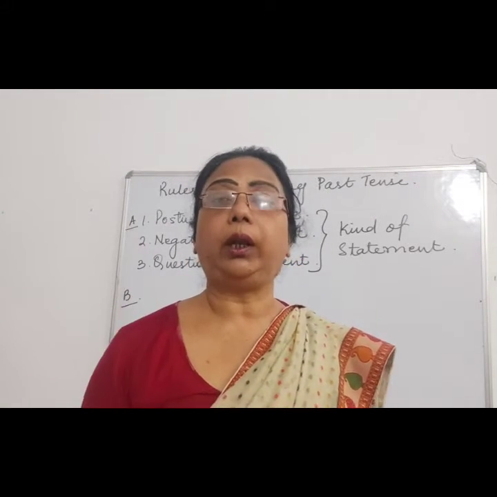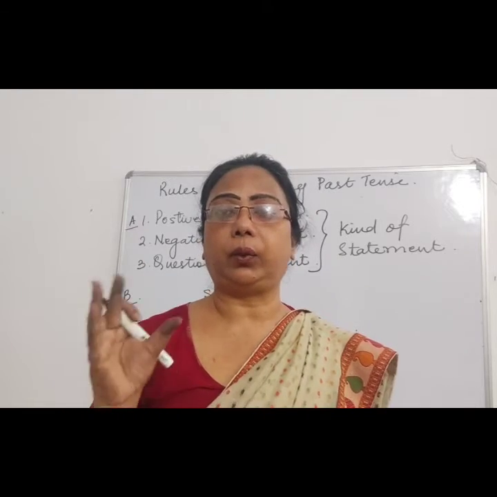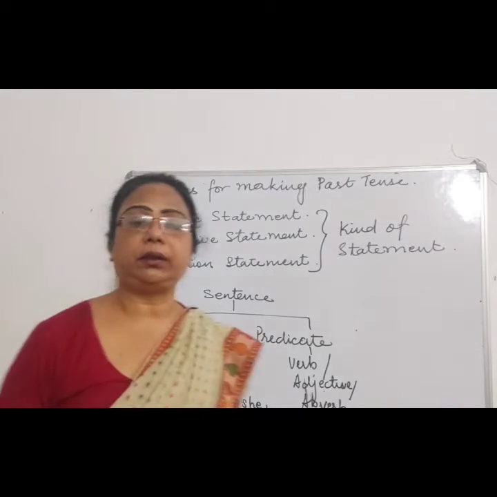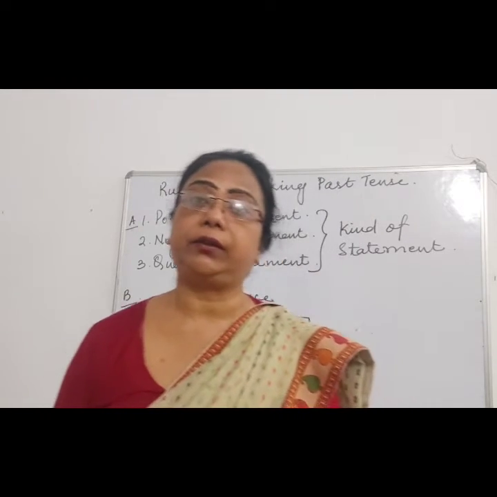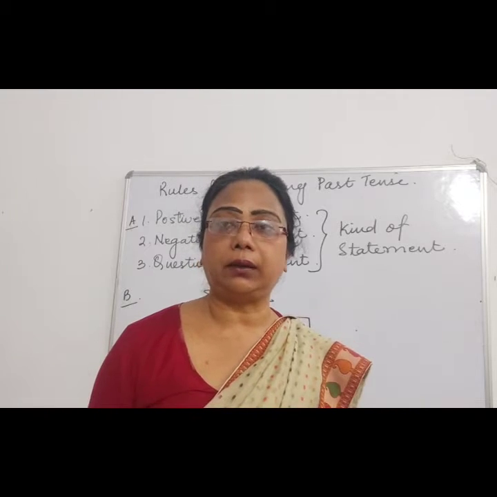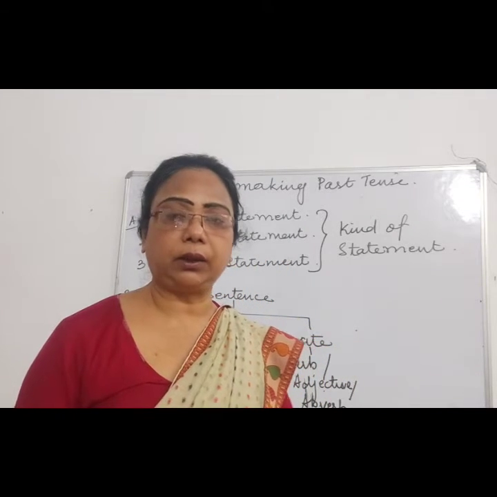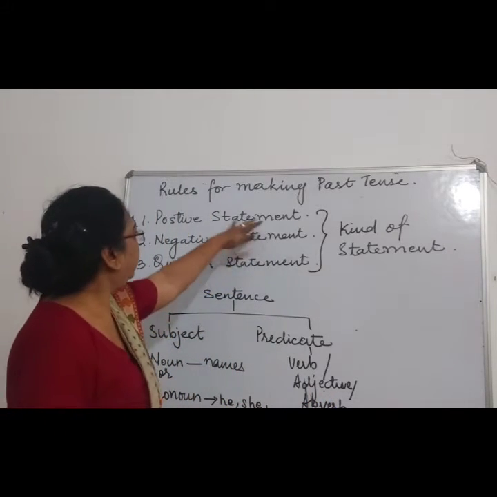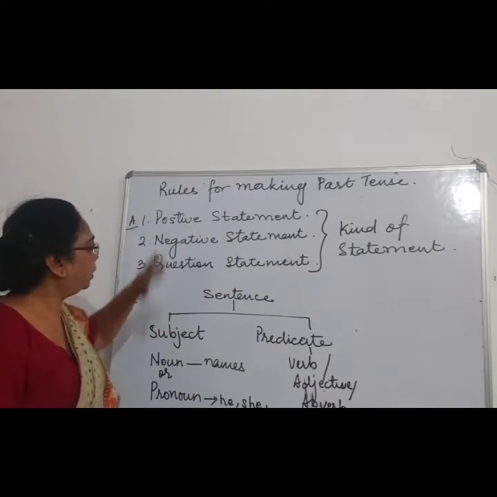We will learn where to place the word "not" and how. Then there is the question sentence. The other word for the question sentence is interrogative sentence, and it is asking questions, asking somebody, right? So three kinds of sentence, based on the rule.